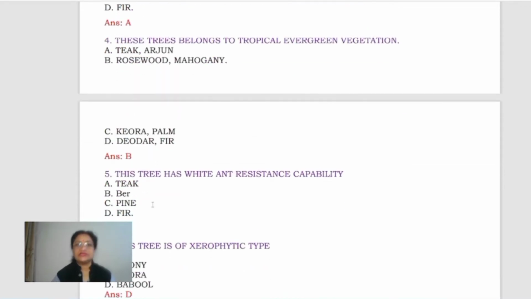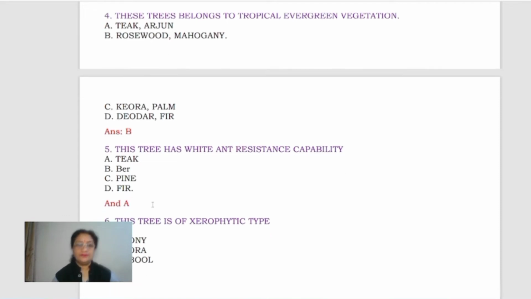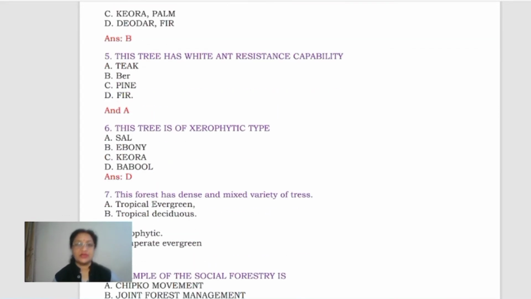Now the next, these trees belong to tropical evergreen vegetation. Teak, arjun, rosewood, mahogany, keora, palm and deodar, fir. Rosewood and mahogany belong to this category. Next, this tree has white ant resistance capability. In this, teak has this capacity, and because of this quality it is used for making furniture and for construction purposes.